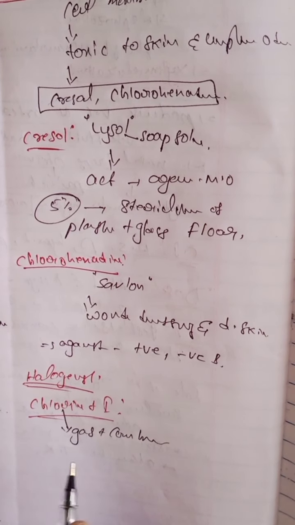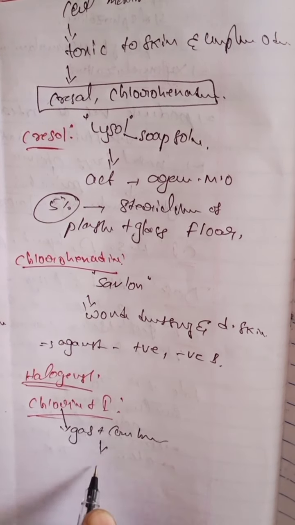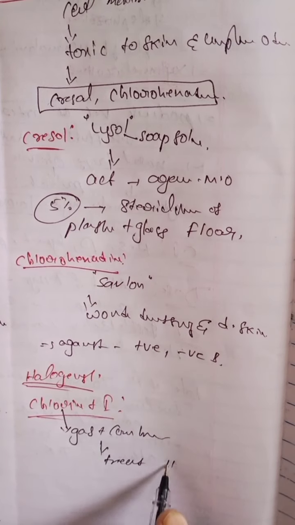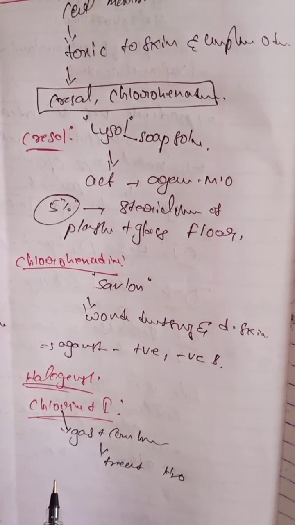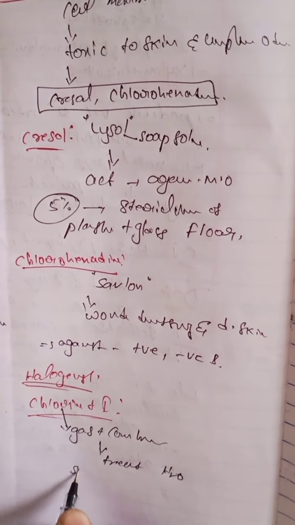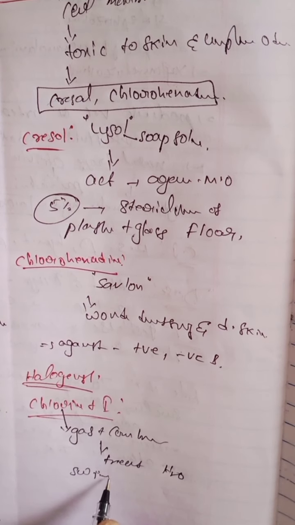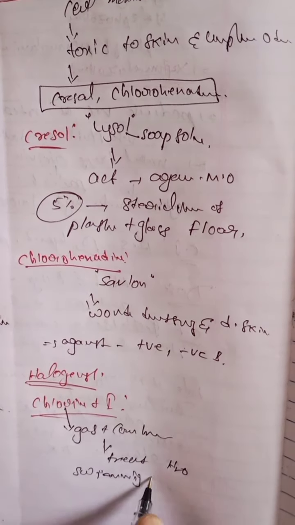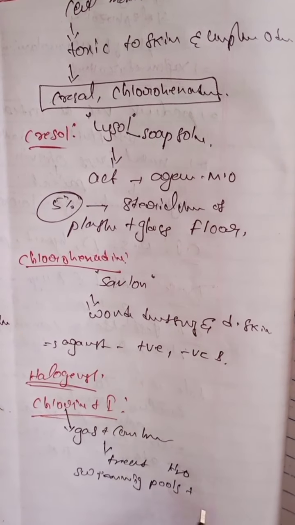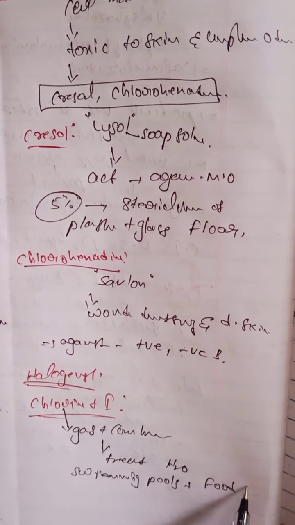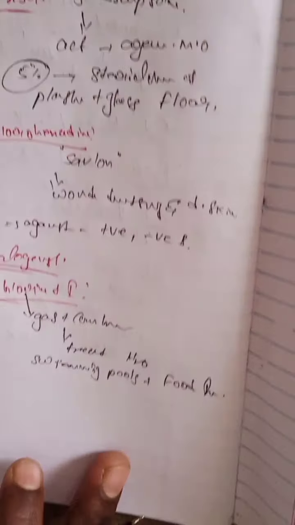It is mainly used in the treatment of water, mainly in swimming pools, and for food industry purpose. We are using this particular chlorine molecule.